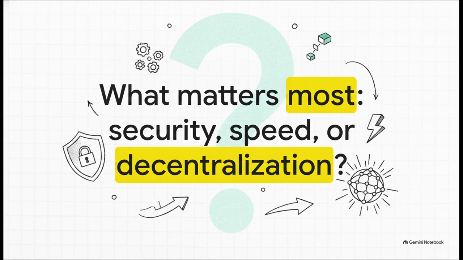When we look at actually building out the digital infrastructure of the future, the choices we make right now are going to define how our internet operates for decades. So I'll leave you with this to think about. What matters most to you? Is it absolute, unyielding security? Is it maximum, frictionless speed? Or is it true, borderless decentralization? Think about which trade-off you are most willing to make.